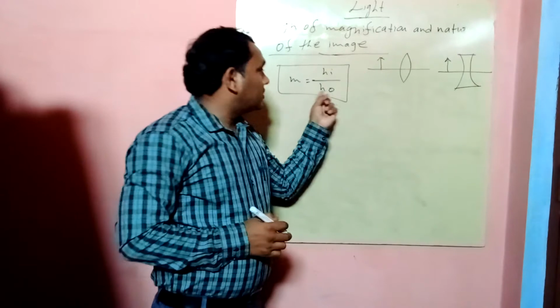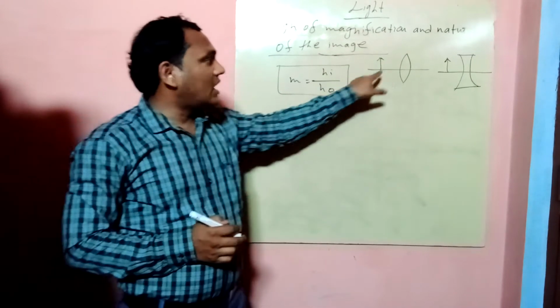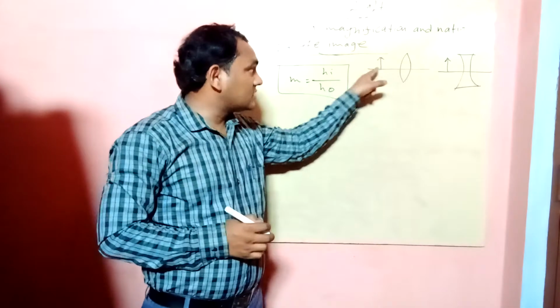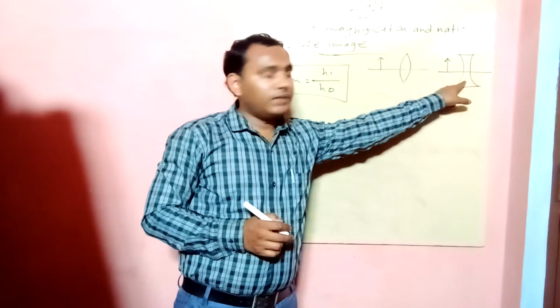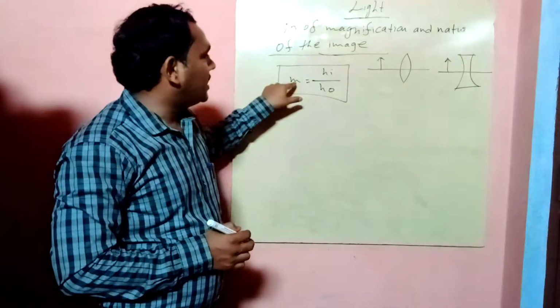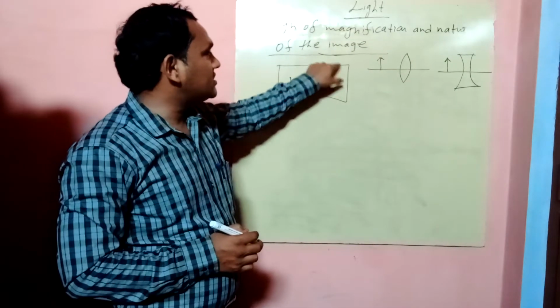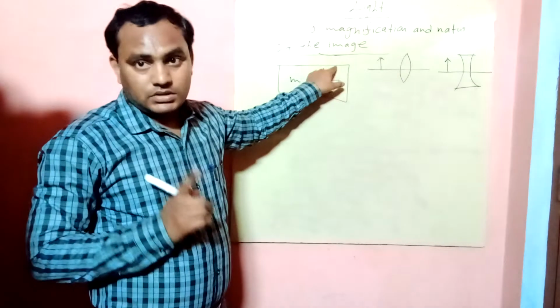We know that the height of object is always positive in both cases, whatever it is, convex lens or concave lens. So we can say that the magnification produced by the lenses is dependent upon the height of the image.